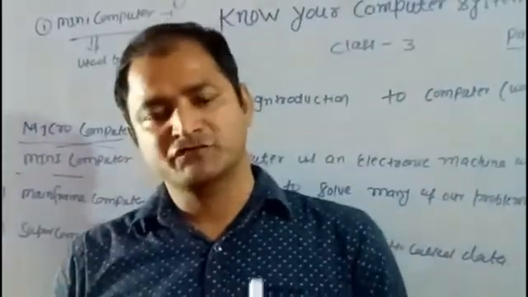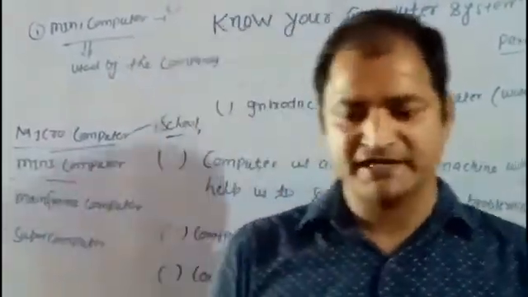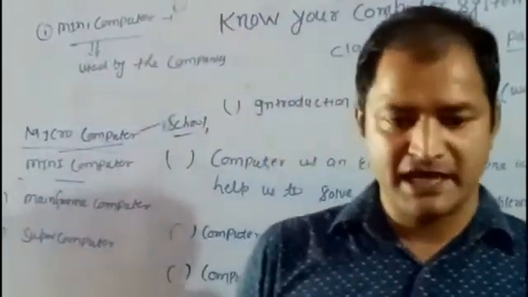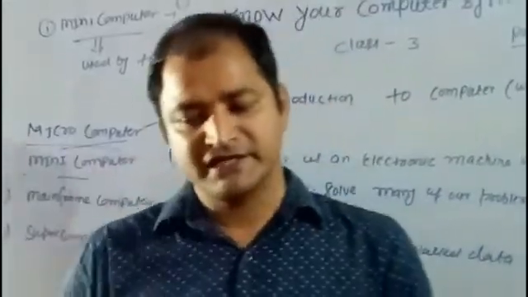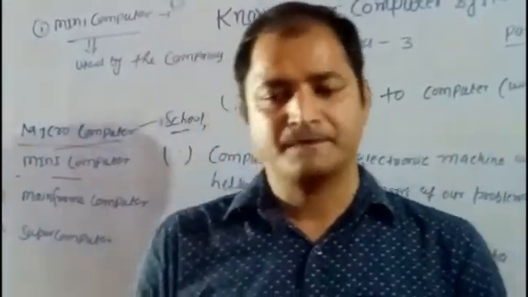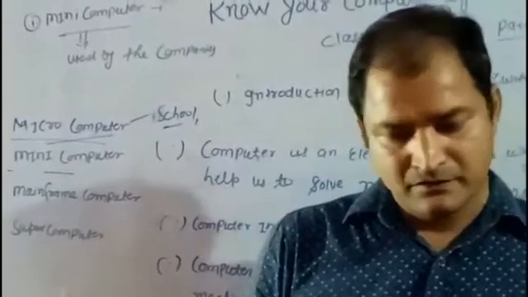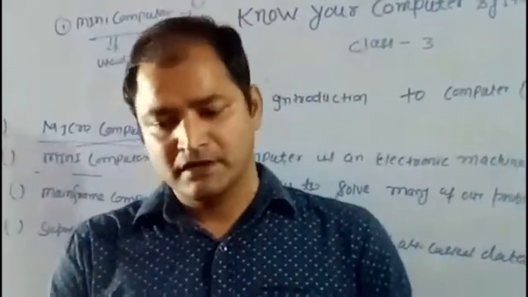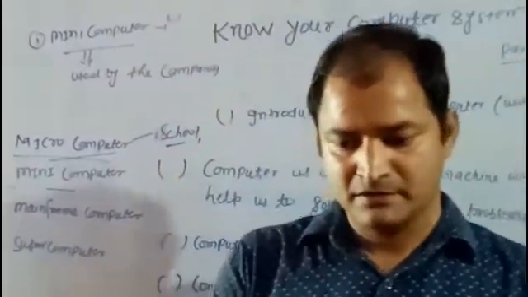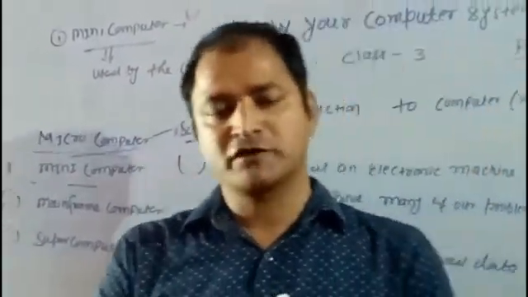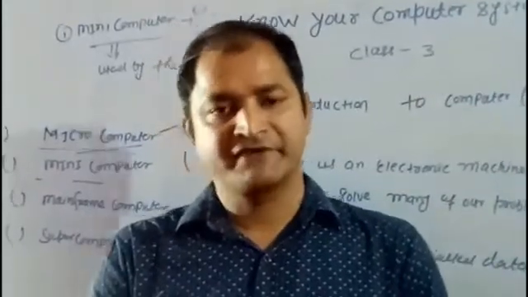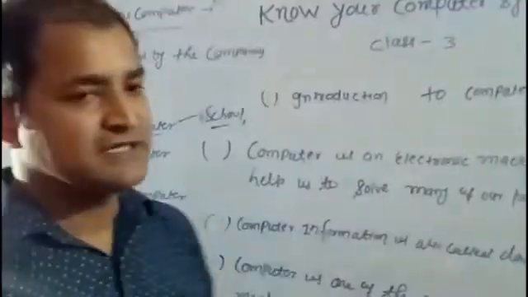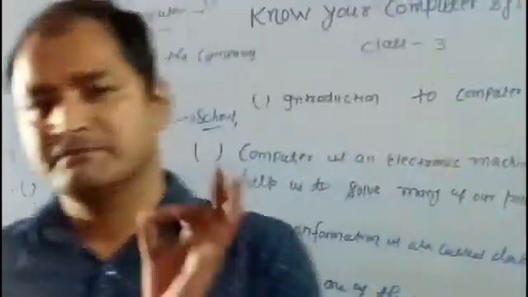These machines are mainly used by big organizations like banks, railways, universities, etc., for providing services to a large number of computers connected together. They are also used for scientific research purposes.